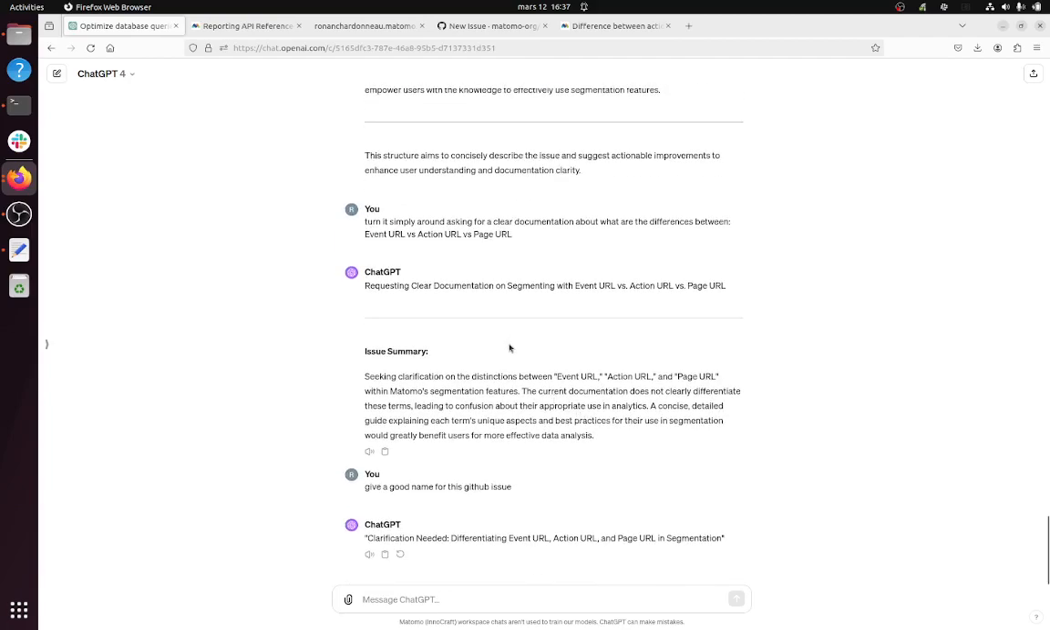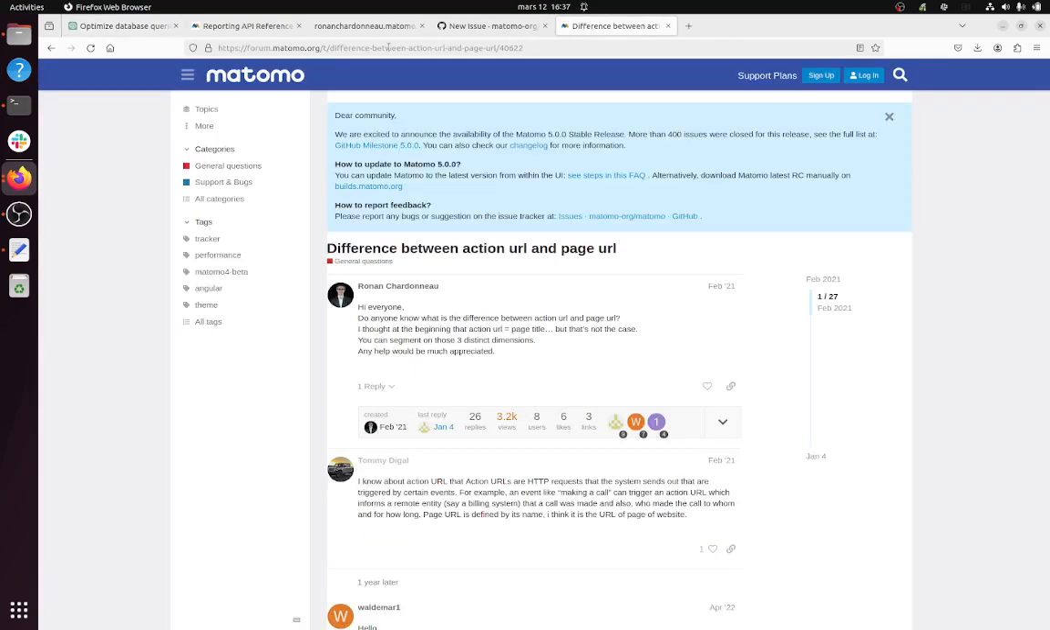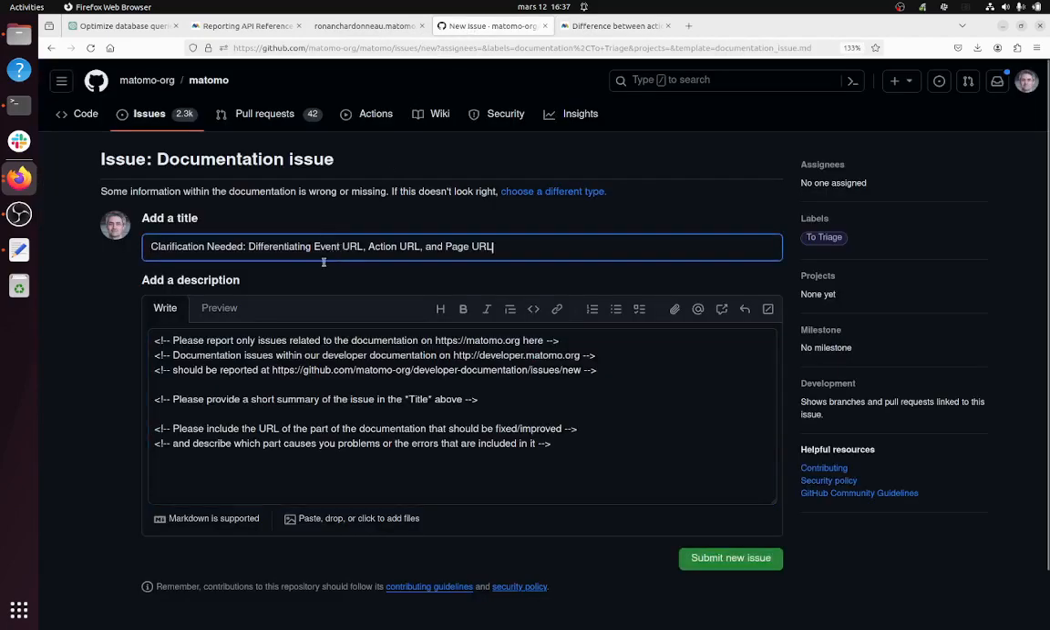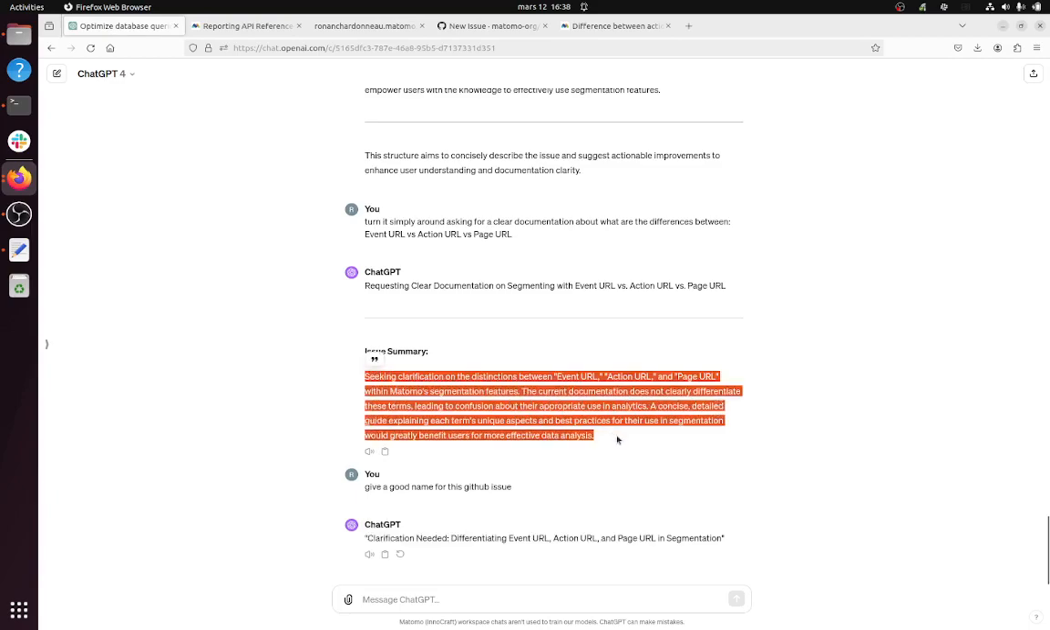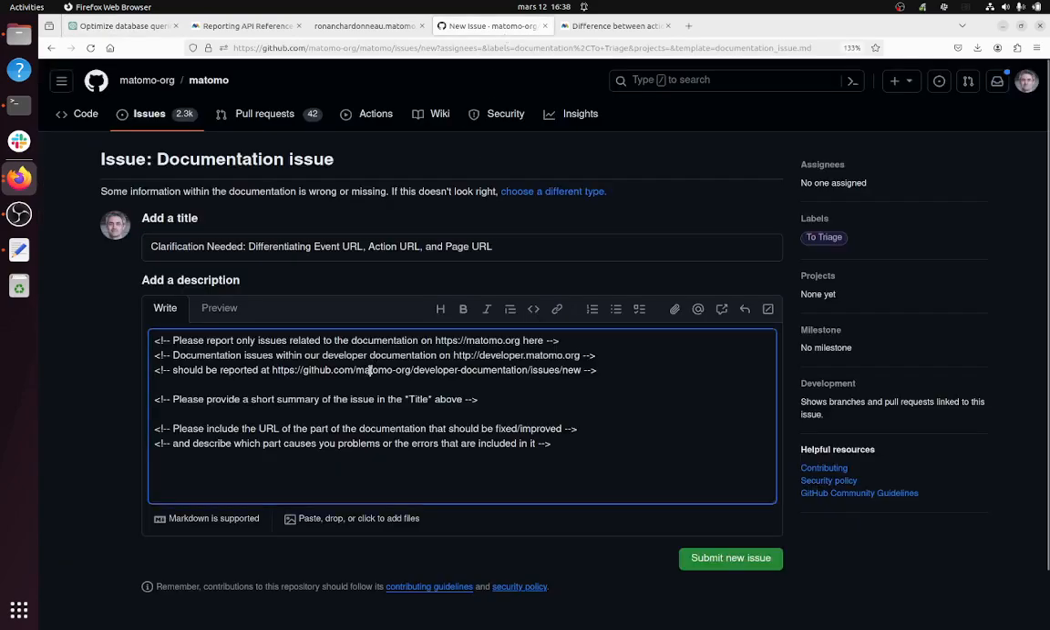So I worked a bit more around the prompt, and this is what I succeeded to get. So request clear documentation about, oops, sorry, this one, I think it's better. So then you can go over here, and then you just write, clarification needed, differentiating event URL, action URL, and page URL. And then, down here, you can just write this part. So just need to go over here and then paste it.